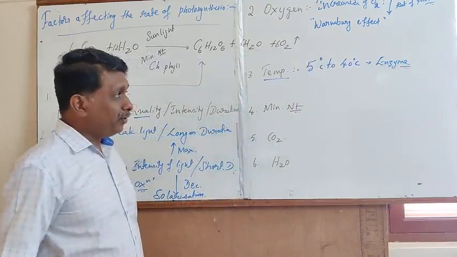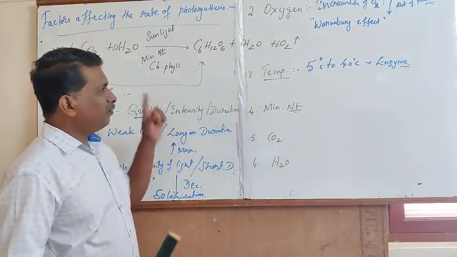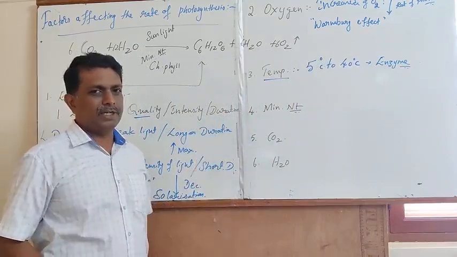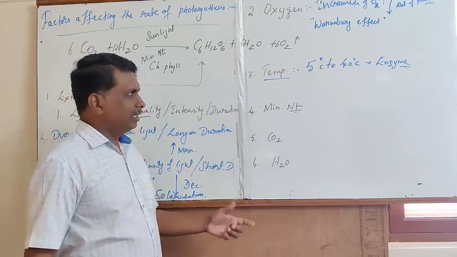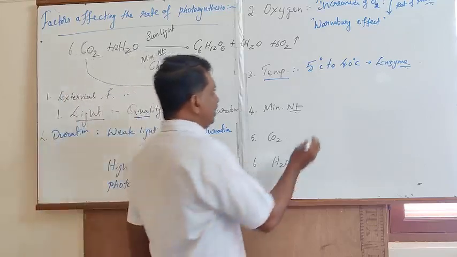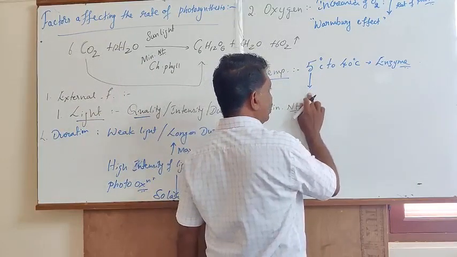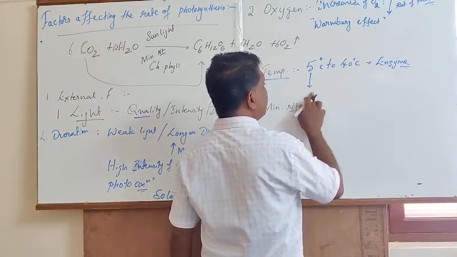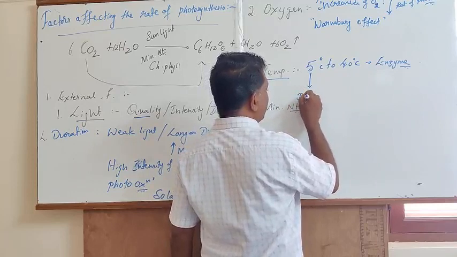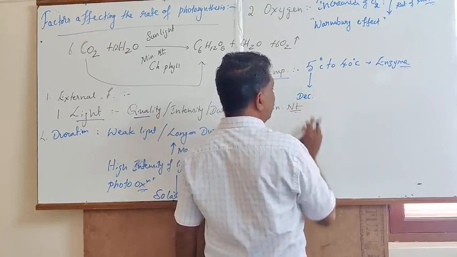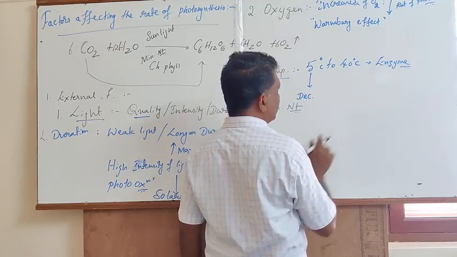With the maximum efficacy of the enzymes, the rate of photosynthesis increases. A sudden decrease in temperature below 5 degrees Celsius leads to denaturation of enzymes, leading to a sudden decrease in the rate of photosynthesis.